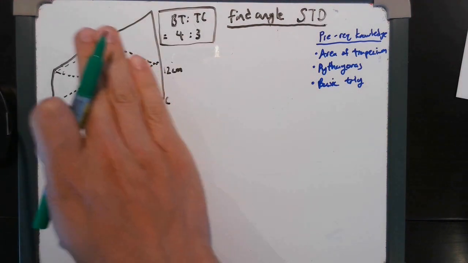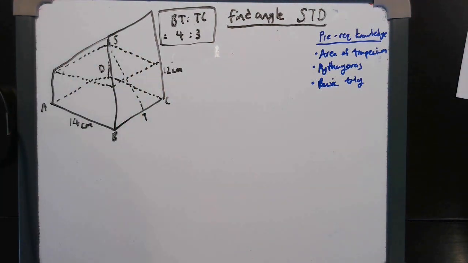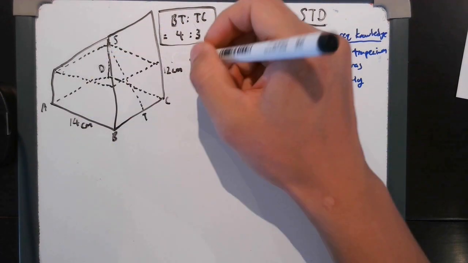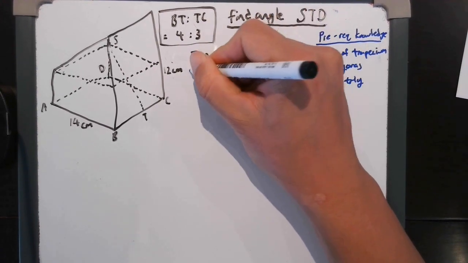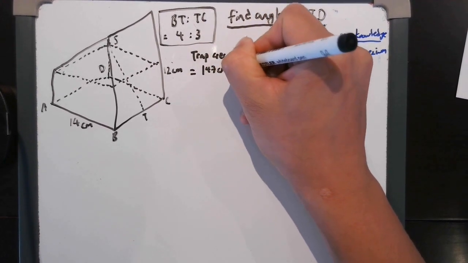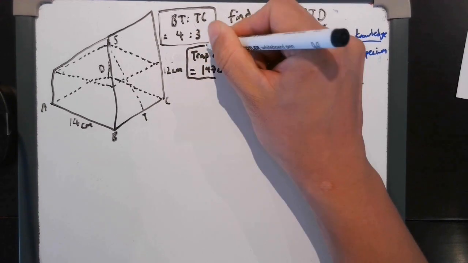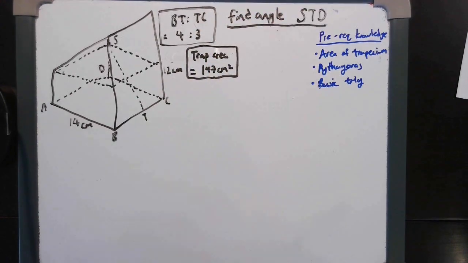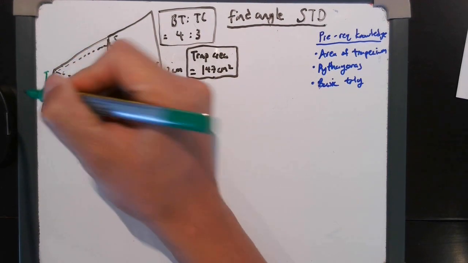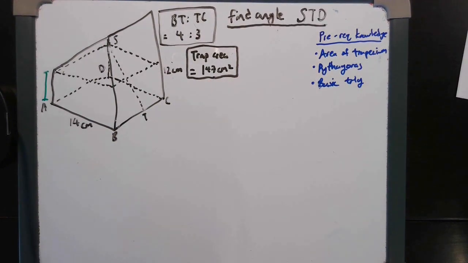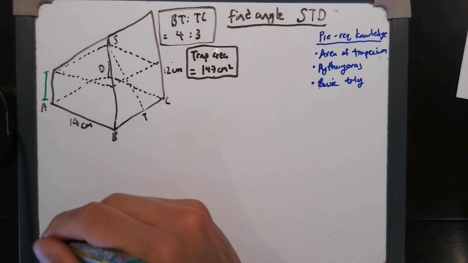So let's look at this plane. Oh, and also one important bit of information. We are told that the trapezium area is 147 centimeters squared. Sorry, that's a given in the question. So let's look at this height. That's an unknown, part of quite a few different unknowns, but let's see if we can break it down.